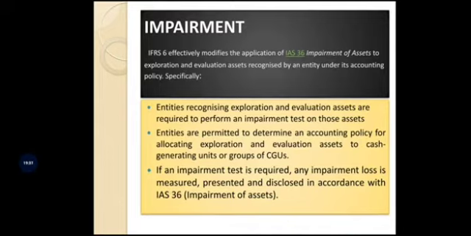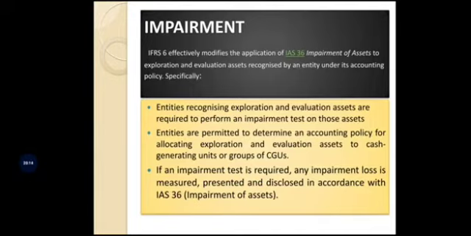ಪರ್ಟಿಕ್ಯುಲರ್ ಅಸೆಟ್ಗೆ. ಬಿಕಾಸ್ ಇನ್ ಆರ್ಡರ್ ಟು ಮಿನಿಮೈಸ್ ದಿ ಕಾಸ್ಟ್, if the asset does not have good quality, then it will affect more on the activity, that is the exploration and evaluation of the mineral resources. So while doing exploration, if there is any damage to the mineral resources, it incurs more cost than the expected cost, right? So to be on the safer side, the entities will test the assets for impairment before using those assets in the exploration and evaluation activity.